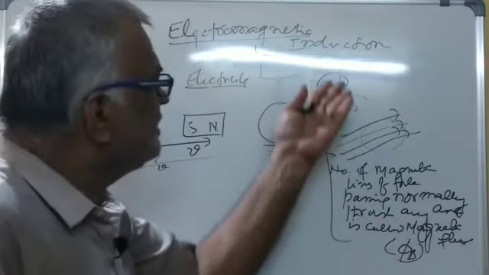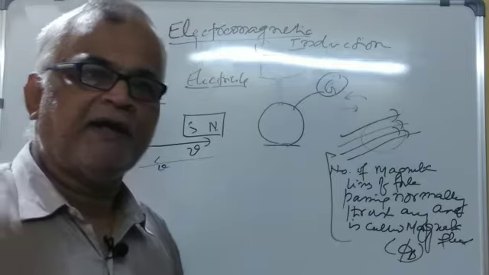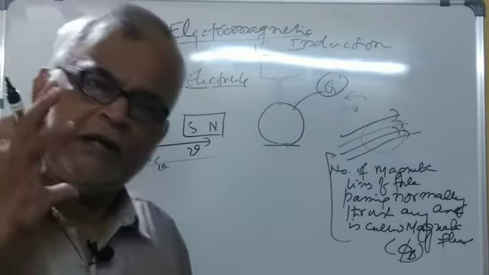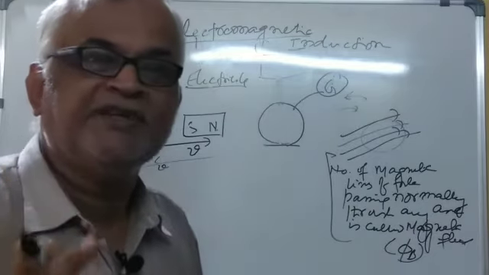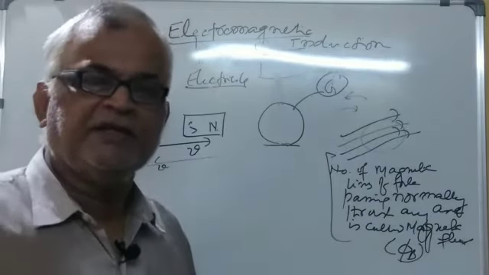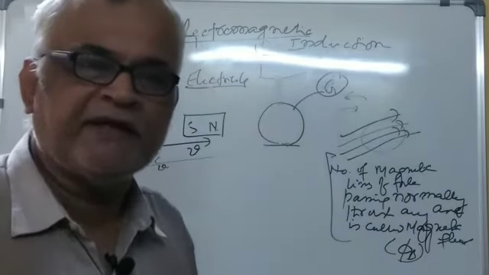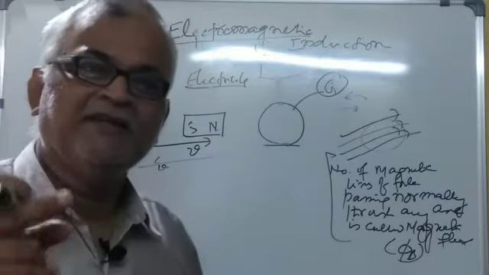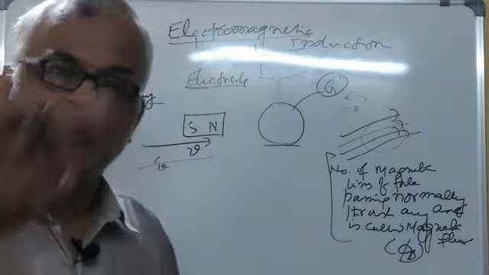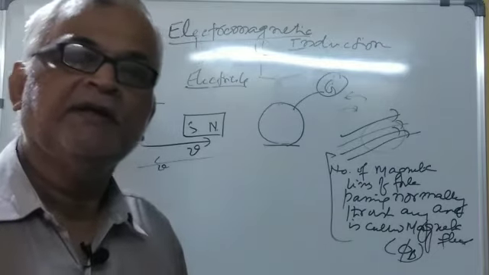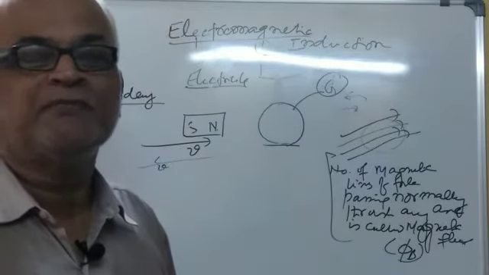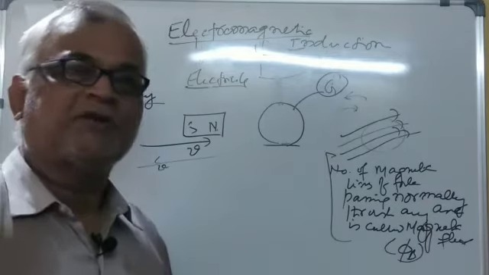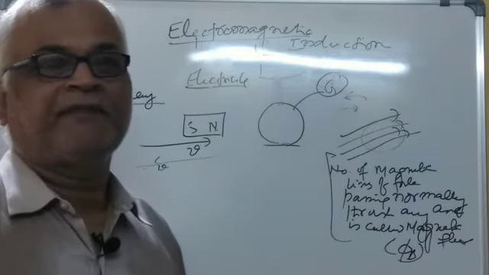Faraday concluded that whenever there is a change in the value of magnetic flux associated with any closed loop, any closed circuit, an electric current is produced in the coil by the production of an EMF.